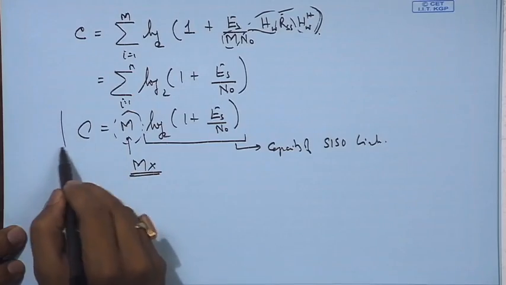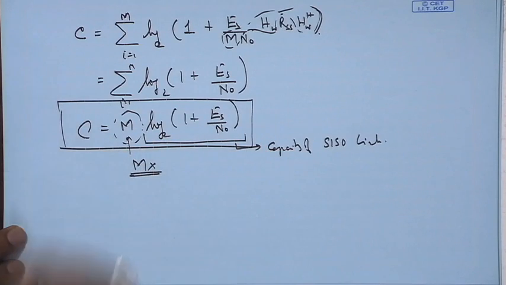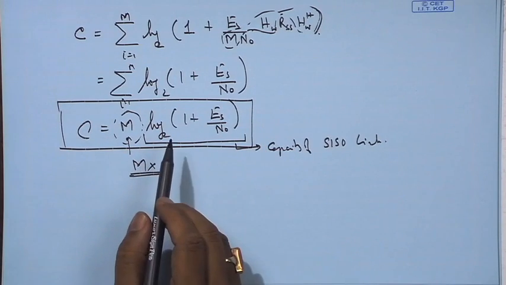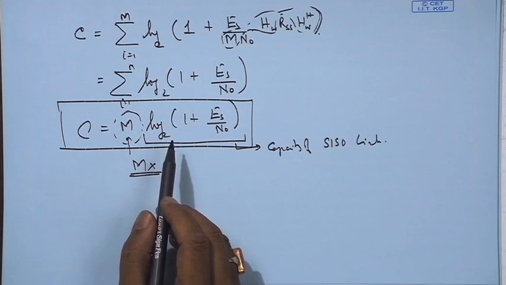So again that leads us to the situation where the capacity that we achieve is M times the capacity of a SISO link, which is one of the most important gains that MIMO gives us, and because of which this particular topic has become so important for us. We would like to remember this particular message, and move on further.